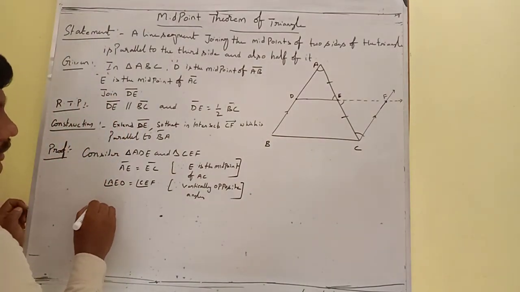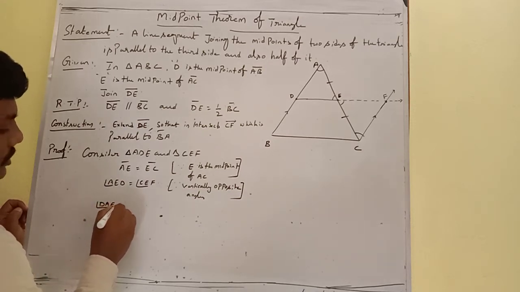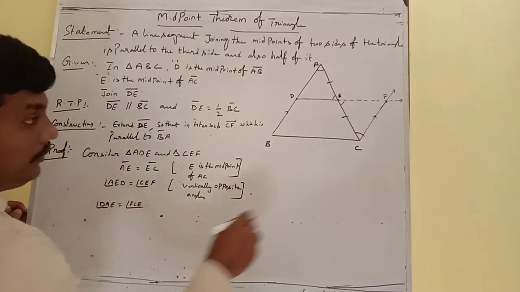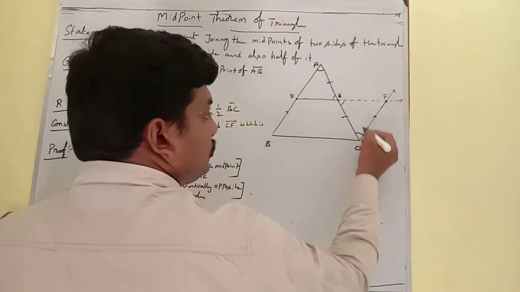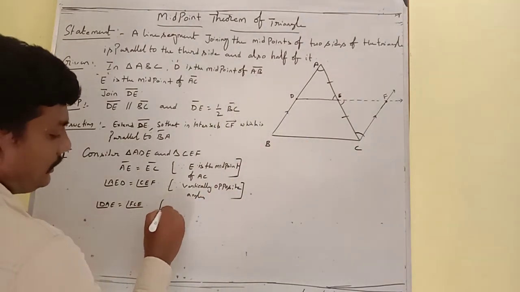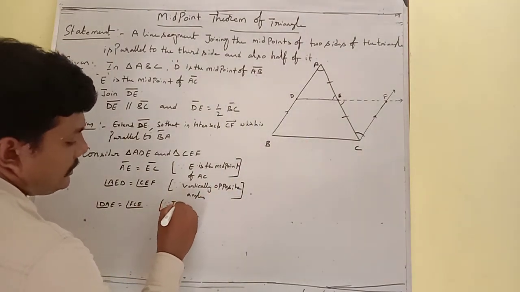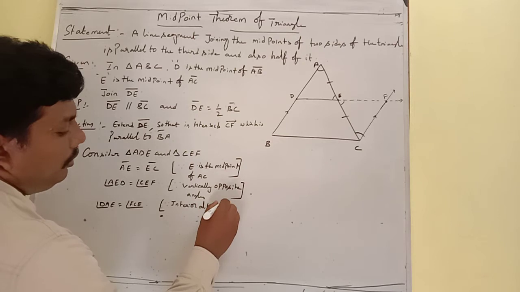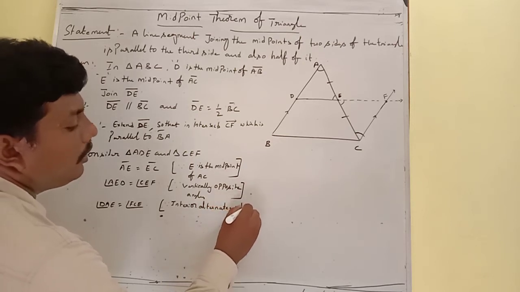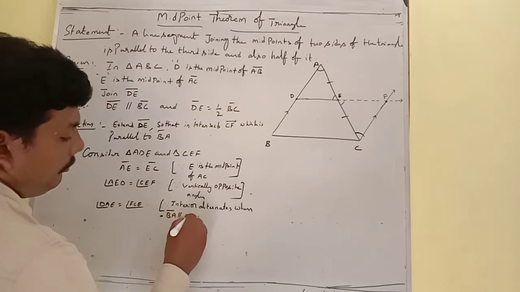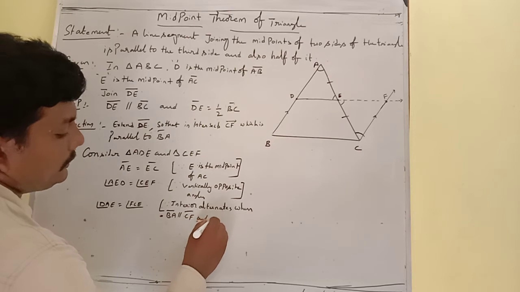That means angle DAE is equal to angle FCE. These two angles are equal since BA is parallel to CF and AC is a transversal.